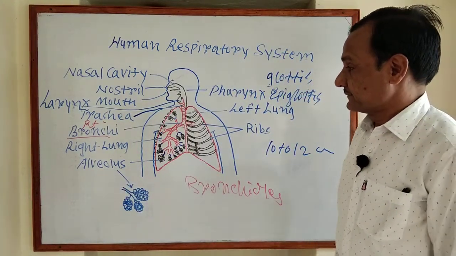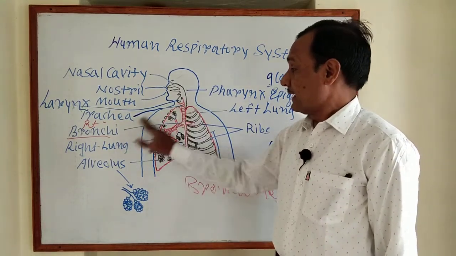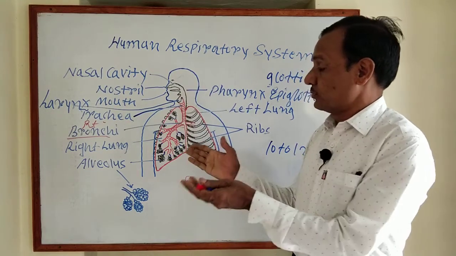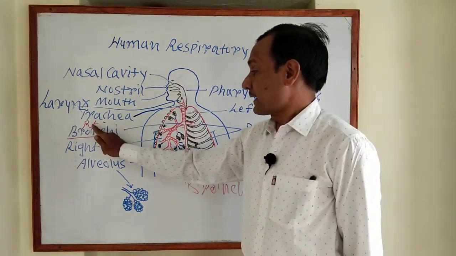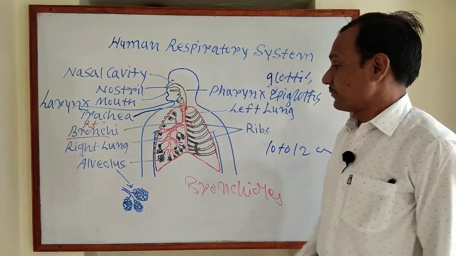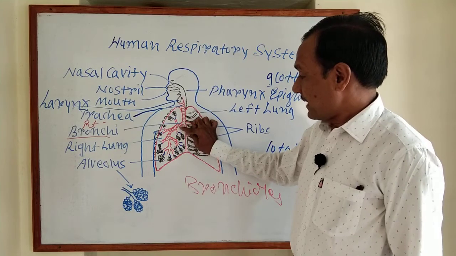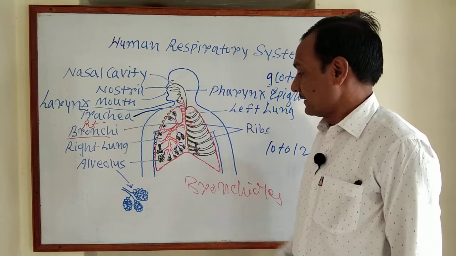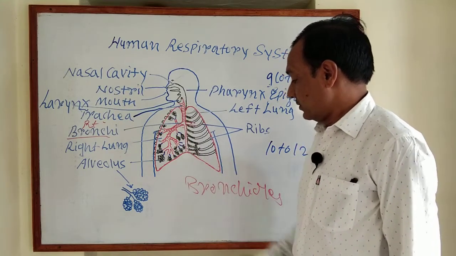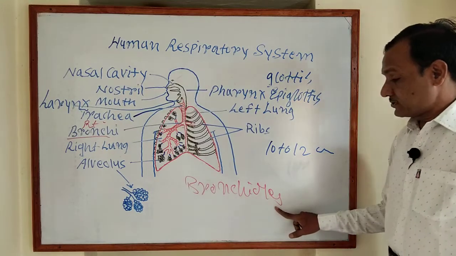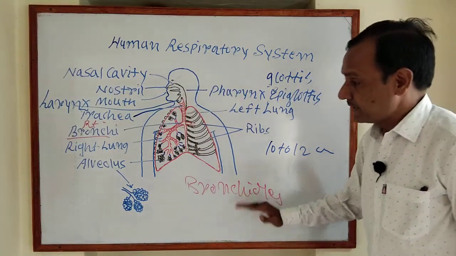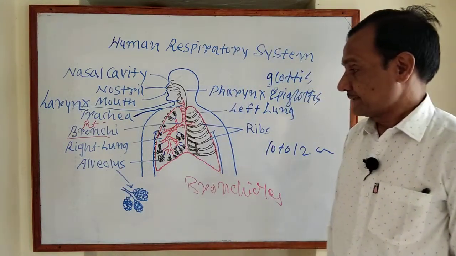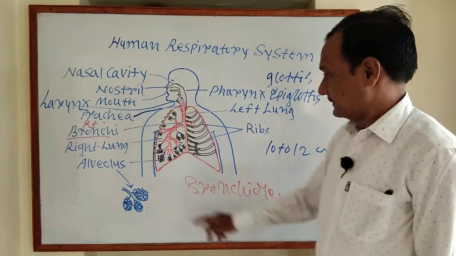Once again, bronchi: the trachea divides into two bronchi, right bronchus and left bronchus. The primary bronchi divide into secondary bronchi and tertiary bronchi, and the tertiary bronchi lead to the bronchioles, which terminate into the alveoli. Next part, the lungs.